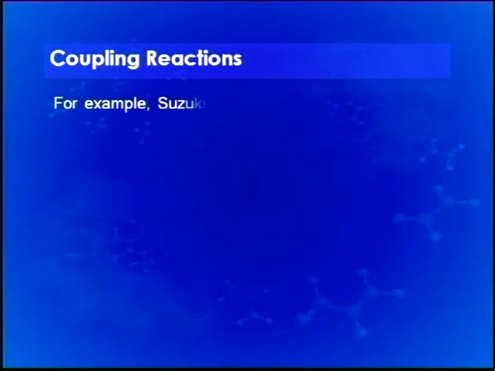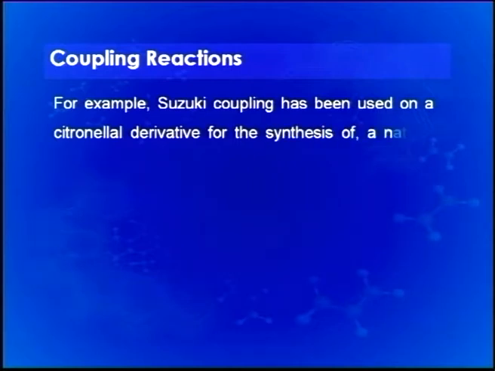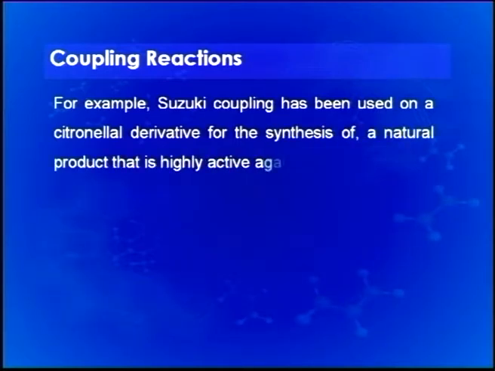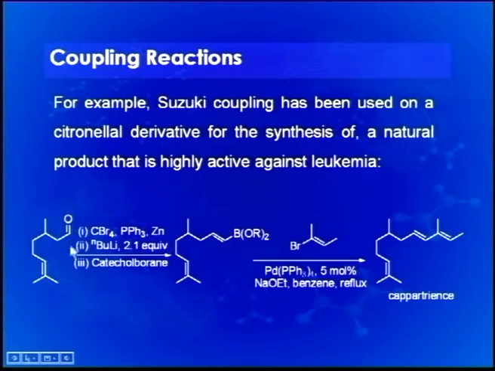For example, Suzuki coupling has been used on a citronellal derivative for the synthesis of a natural product that is highly active against leukemia. The reaction on the citronellal derivative is shown here, in the presence of CBr4, zinc and butyllithium as base, with catechol borane, passing through this boron-derived product intermediate, and finally, using this alkene here, we get capriatriene.